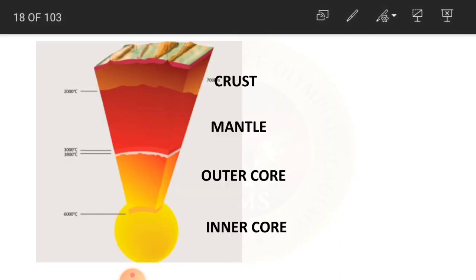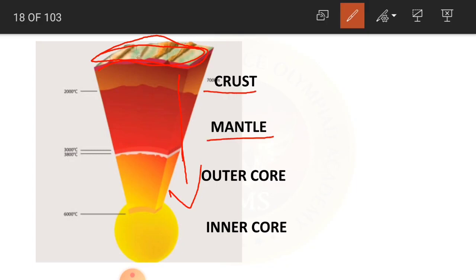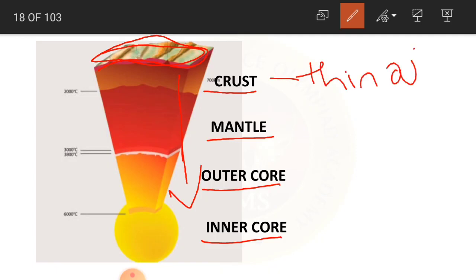If you see here in the picture, this is the earth where we are living, and deep inside you have these 4 layers. The first layer is the crust, second is the mantle, third is the outer core, and the fourth is the inner core. The crust is just a thin outer layer.